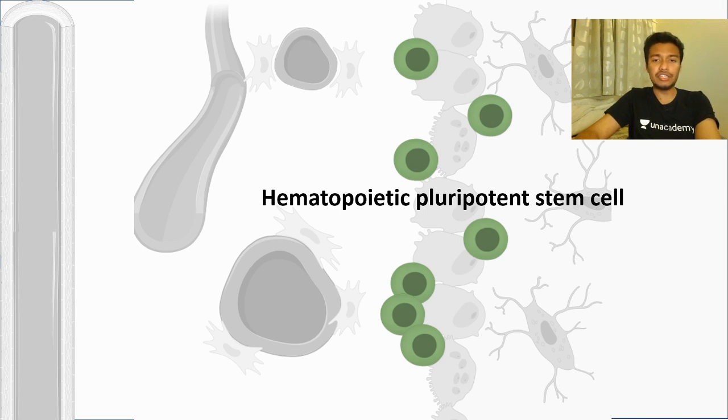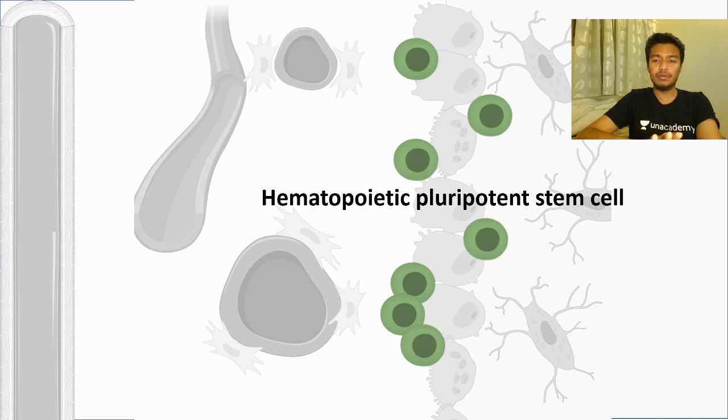In the endosteal niche, that means near the bone cells, there are several cells which are known as hematopoietic pluripotent stem cells. These hematopoietic pluripotent stem cells are the mother of our whole immune system, as well as the mother of all types of blood cells. In simple words, our blood cells, our immune system, everything is born from hematopoietic pluripotent stem cells.